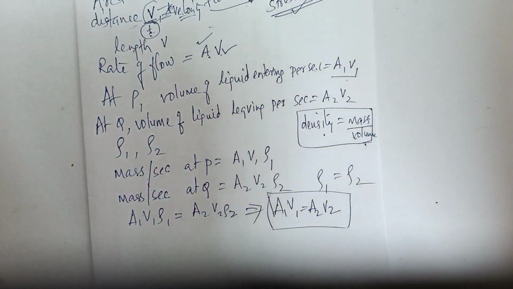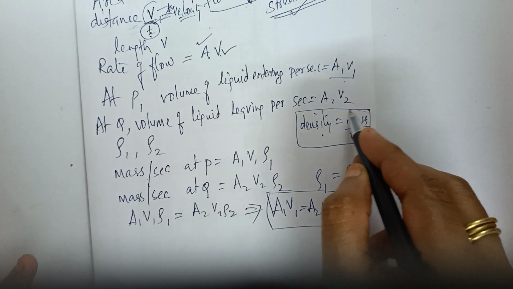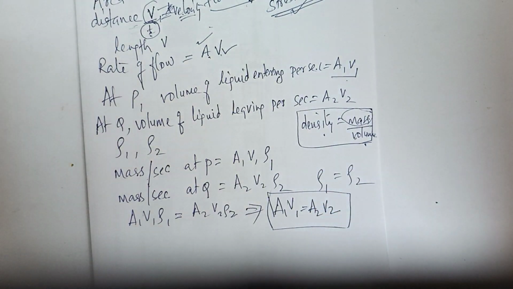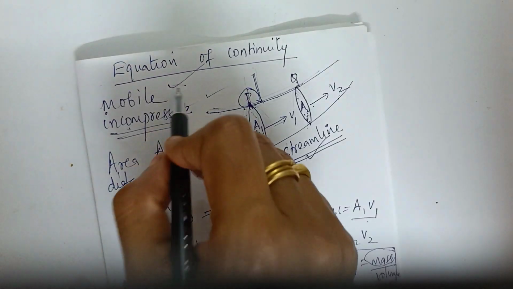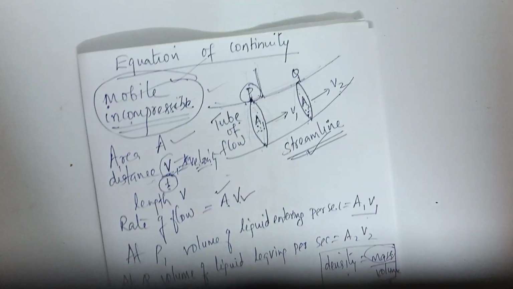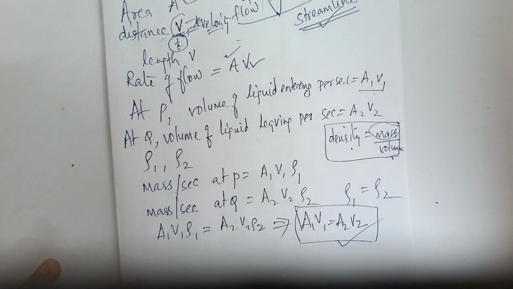Being a liquid, it has the property called density, mass by volume. Therefore the mass of the liquid is density into volume. For an incompressible liquid, ρ1 is equal to ρ2. This is what we call the equation of continuity for a mobile, incompressible streamline flow of liquids.